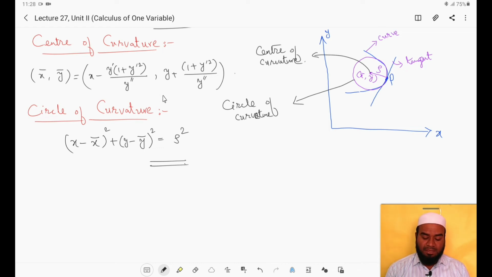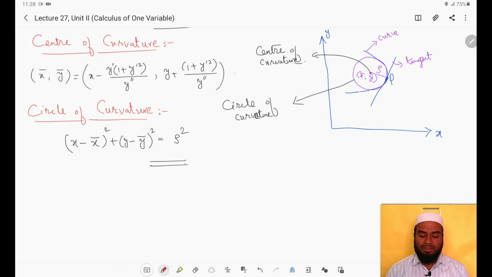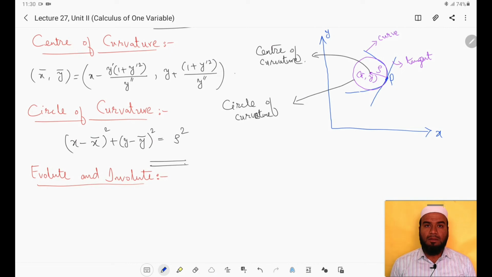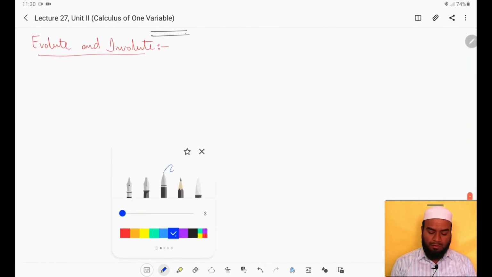So next we will see what is the meaning of evolute and involute, right? Okay, let us see evolute and involute. So I need to draw one more diagram here.